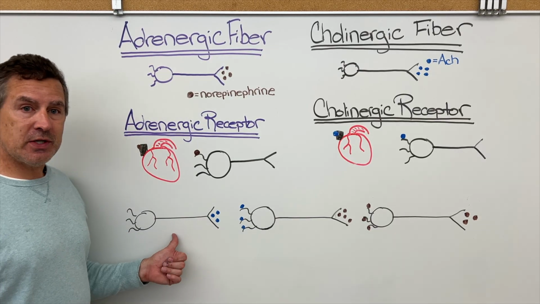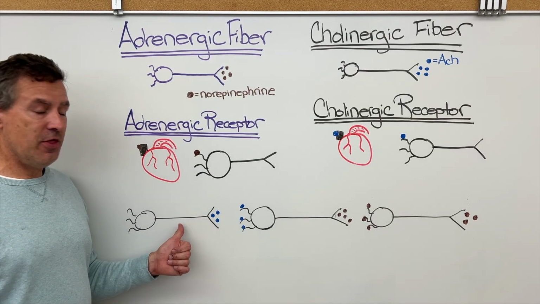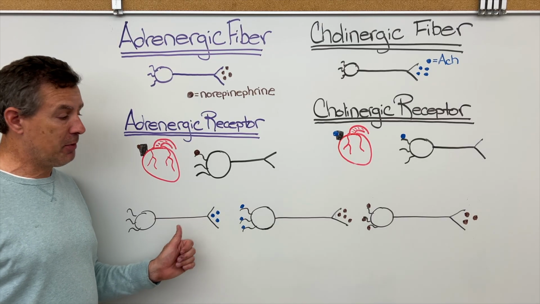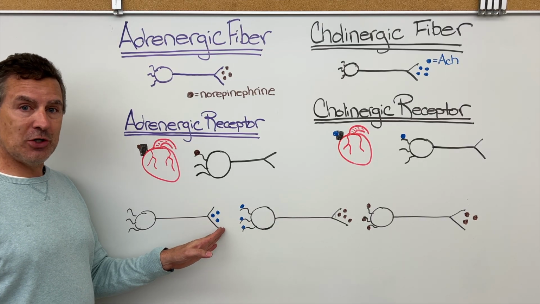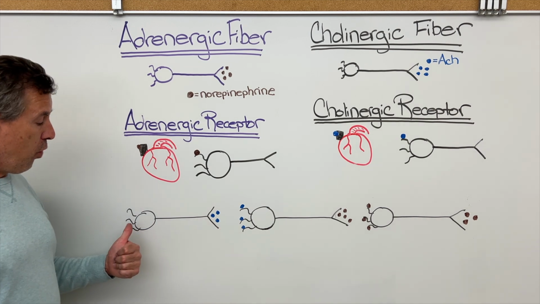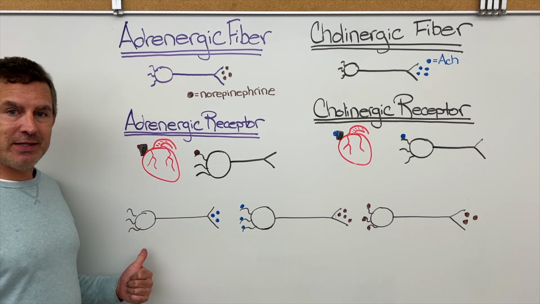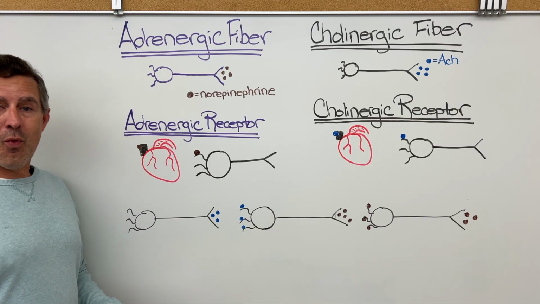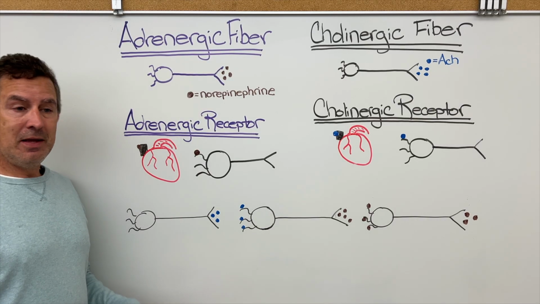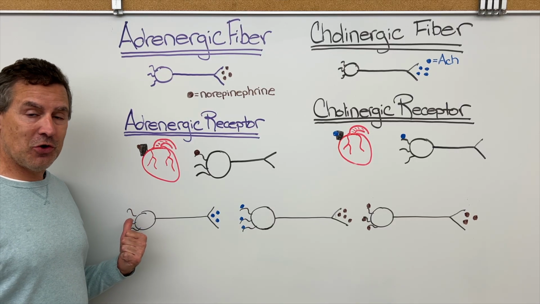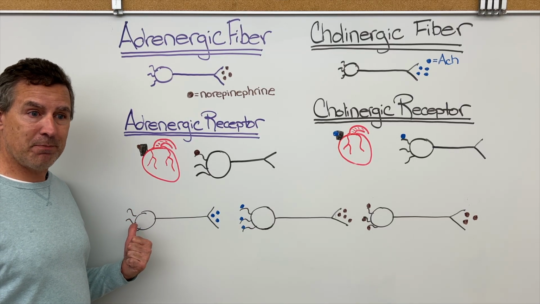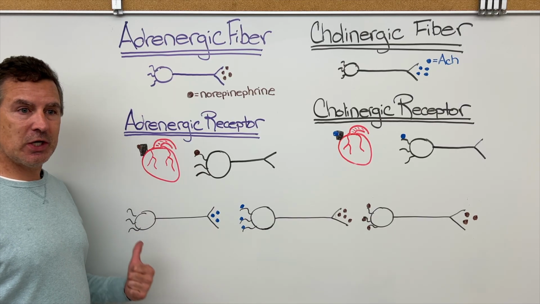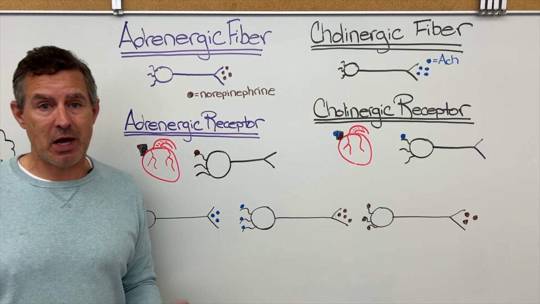If we look at the most upstream neuron right here, this, I'm hoping you are guessing, is a cholinergic fiber because it's releasing acetylcholine. What type of receptors do we have here on the dendrites? I have no idea. Why do I not have any idea? Because I haven't shown any neurotransmitters bound to the receptors, so I have no way of telling you if these are cholinergic, adrenergic, or some other type of receptor.